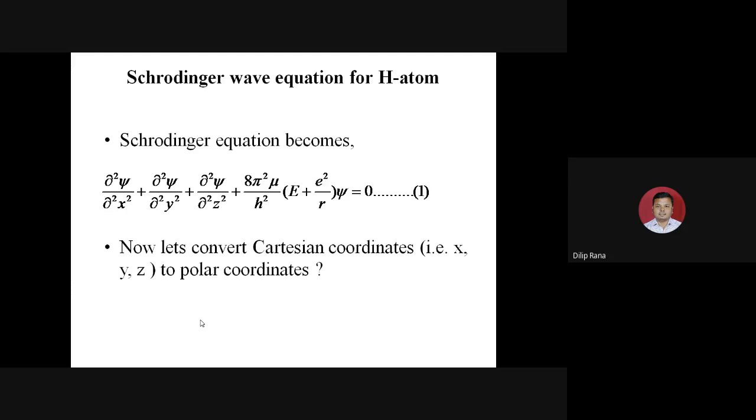So to understand the spherical nature of the chemical system, in this case hydrogen, we have to consider the polar coordinate to get its exact information. That's why we need to convert the Cartesian coordinate to the polar coordinate.